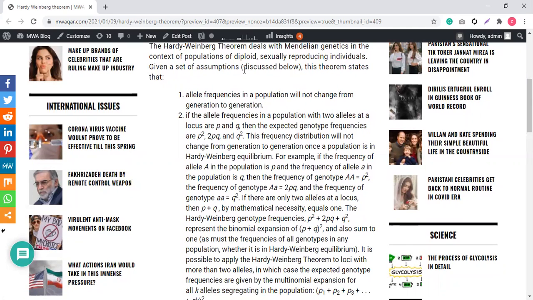Like if I said that 50% of tall people are present in the population and 50% short people are present in the population, and the same 50% ratio will keep on repeating from generation after generation, there will be no change. See, this is the ideal condition, but in practice there is no such ideal situation. There is a lot of variation in the allele frequencies.